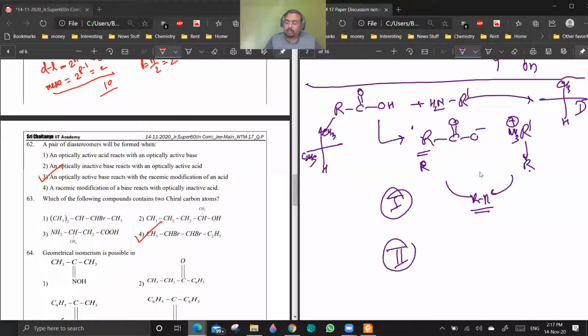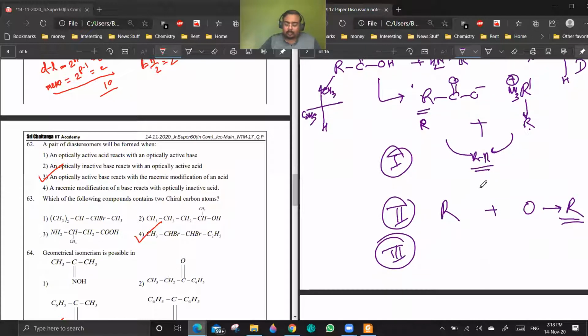Case 2, optically inactive base means this is 0, and optically active acid means this is R. So R plus 0 will give R only. This means that it will be chiral because this is having only one chiral center. So it will give you a pair of enantiomers only.